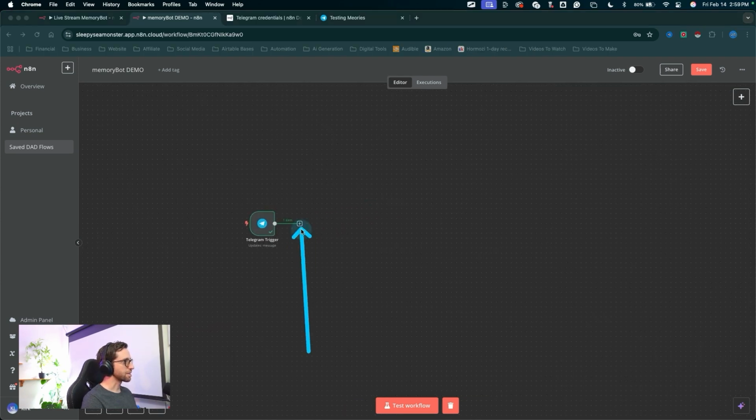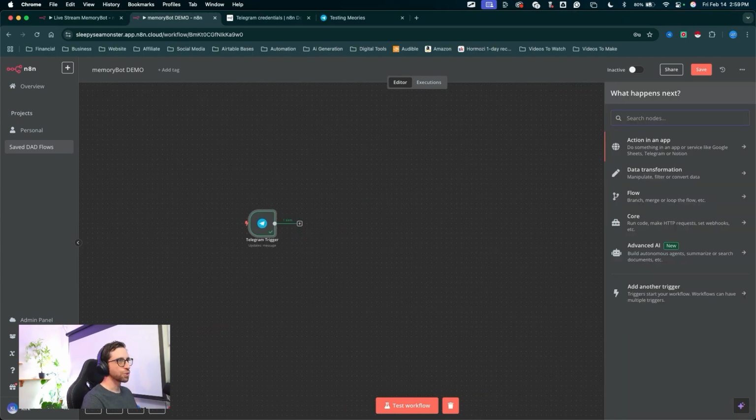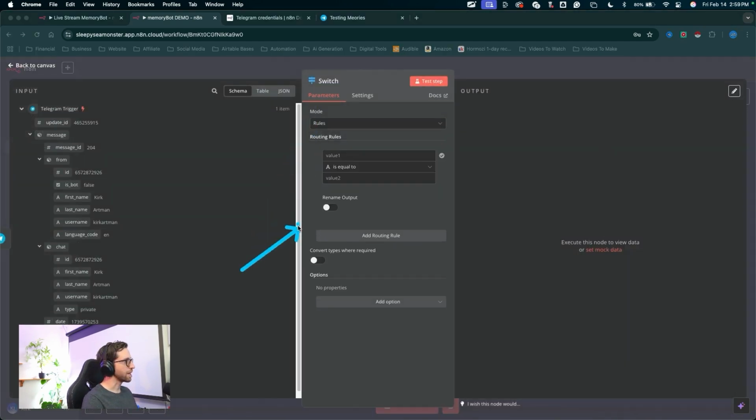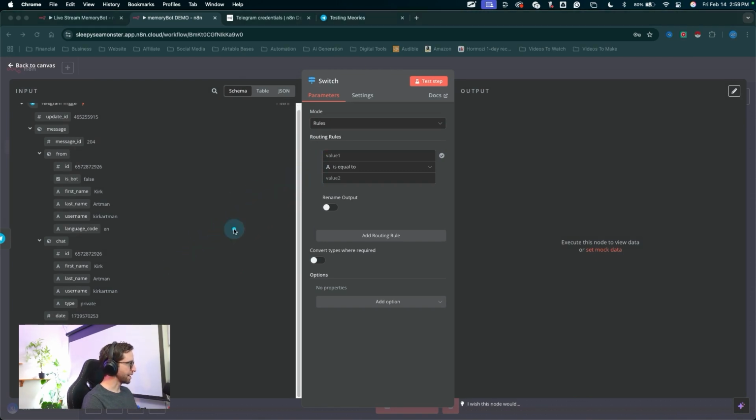So I'm going to zoom out, slide this over. I'll click the plus to create a new node. This is going to be a switch node. I'll type in switch, find the switch node. For now, we're only going to pass through one route in this switch node. So we can set a simple logic here to say, if our text exists, we're going to continue on and keep performing the actions down this automation chain.